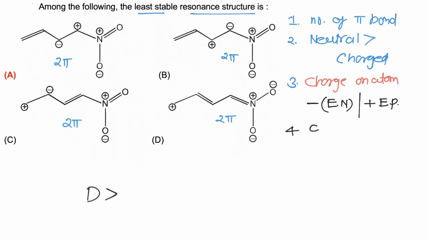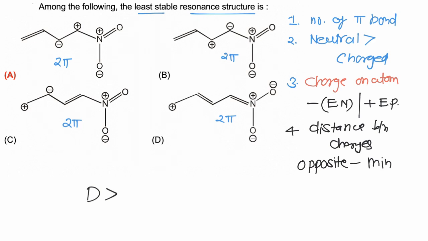Then we have to consider distance between charges. Opposite charges, those resonating structures in which opposite charges are present at minimum distance are comparatively more stable, and if similar charges are present, they must be present at maximum distance.